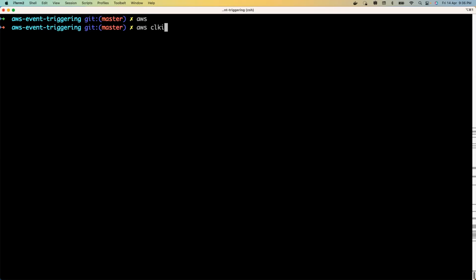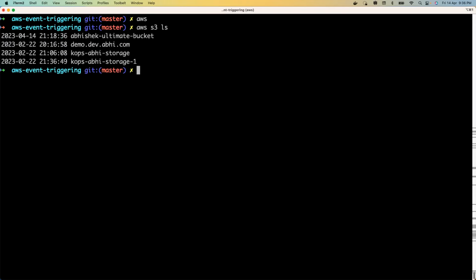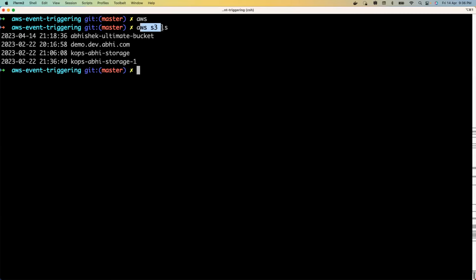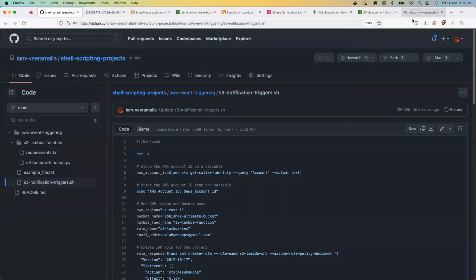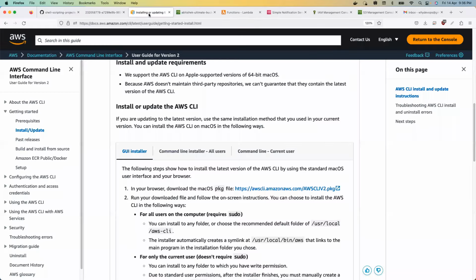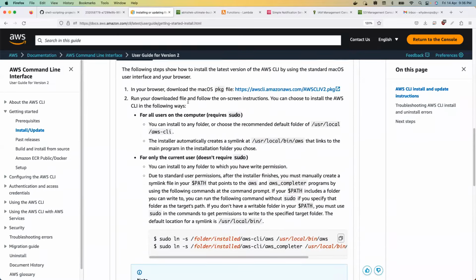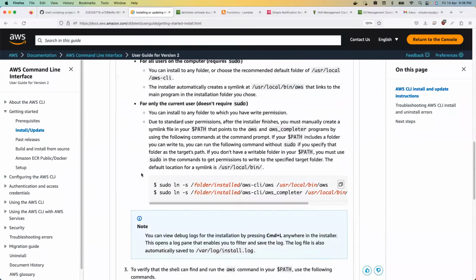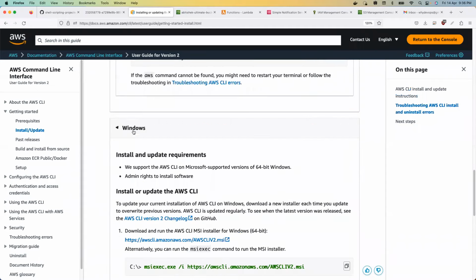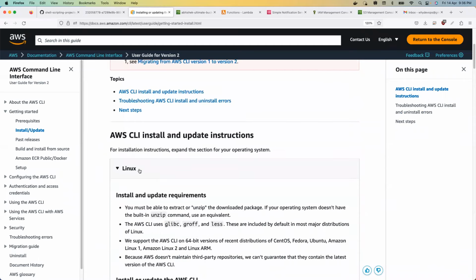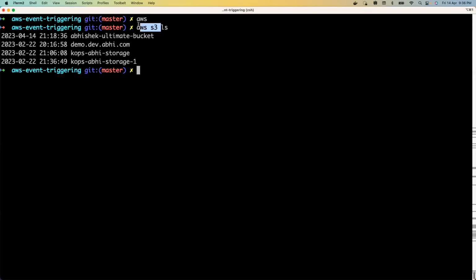Firstly, you need to verify if your AWS CLI is available on your machine. Just do aws s3 ls. If it is returning some error, or if you have an S3 bucket and it's not populated here, then in such cases you have to go back and install the AWS CLI. This is the link here. I'm going to put the link also in the description, from where you can, depending upon whether you're on Linux or Windows, install it. If you're on Windows, use this link. If you're on macOS, use this link. If you're on Linux, use this link. Once that is done, your AWS CLI is installed.